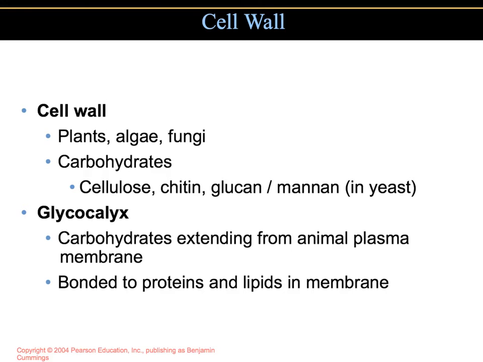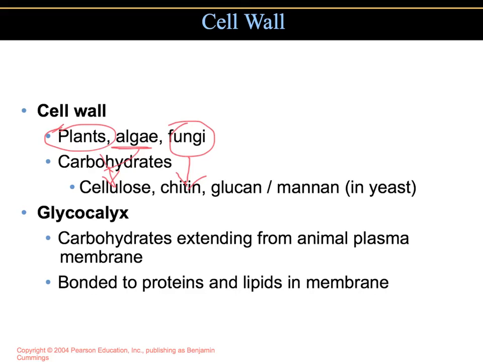As far as the cell wall goes, you will see that the plants, algae, and fungi all have a cell wall. So most eukaryotic cells have cell walls, but they are generally much simpler than those of prokaryotic cells. Many algae have cell walls consisting of the polysaccharide called cellulose, as do all plants. Cell walls of some fungi also contain cellulose, but in most fungi, they contain a polysaccharide called chitin. So the fungi contain chitin, and the plants and some of the algae contain cellulose.